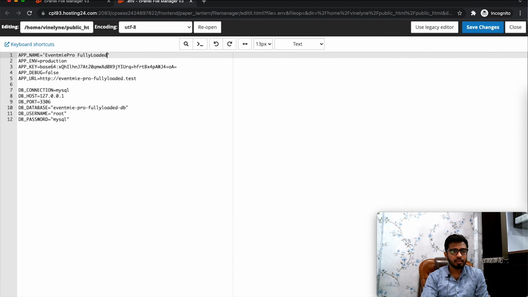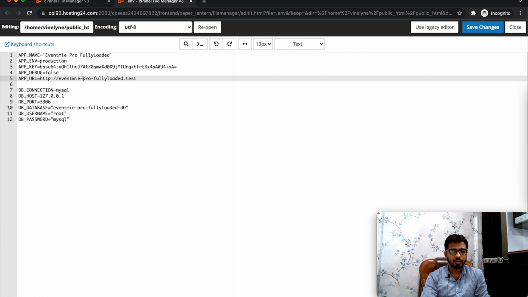Here you can also add your website name and your website URL, and make sure you have installed an SSL certificate, and the website URL you are adding must be HTTPS or else the ticket scanner won't work. Now we are entering the website URL in the app URL.